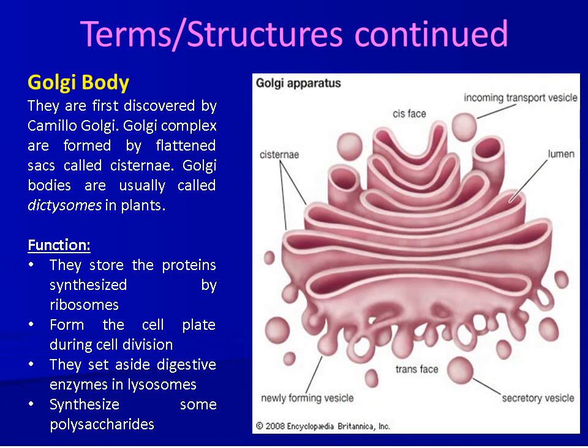Golgi body. Golgi body was first discovered by Camillo Golgi. Golgi bodies or Golgi complex are formed by stacks of flattened membranes or flattened sacs called cisternae. There are some conspicuous vacuoles and clusters of very small vesicles near the cisternae. The major functions performed by Golgi body are to store the protein synthesized by ribosomes, to form the cell plate during cell division, and they also set aside digestive enzymes in lysosomes. Golgi body also synthesizes some polysaccharides.